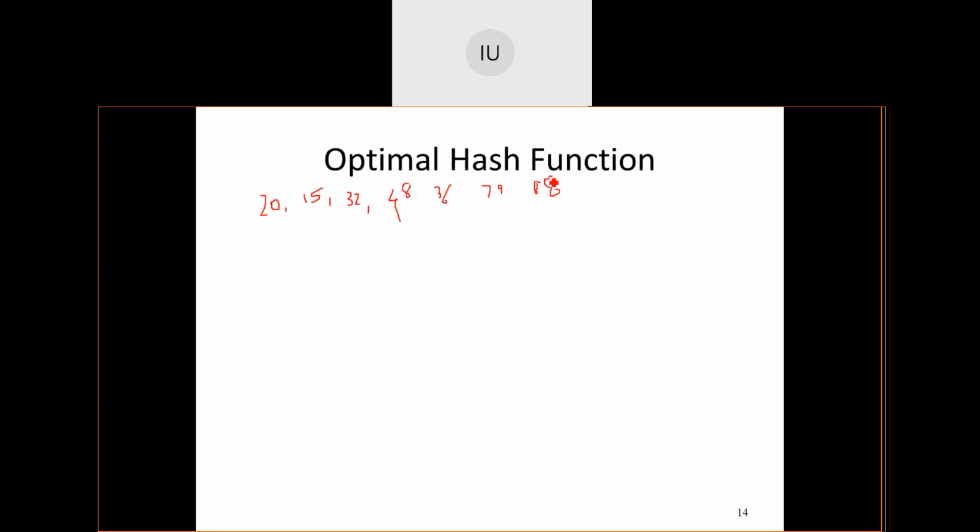So for this set of elements, you are supposed to construct a hash table of size 10. This is the question given to you. Now, by default, you use either the multiplication method or the division method or a combination of both as a hash function. Sometimes you will be given the kind of hash function that you want to use. Now I will assume the hash function to be h of x equal to x mod table size. What is the table size? Can anybody comment? What is the table size given?